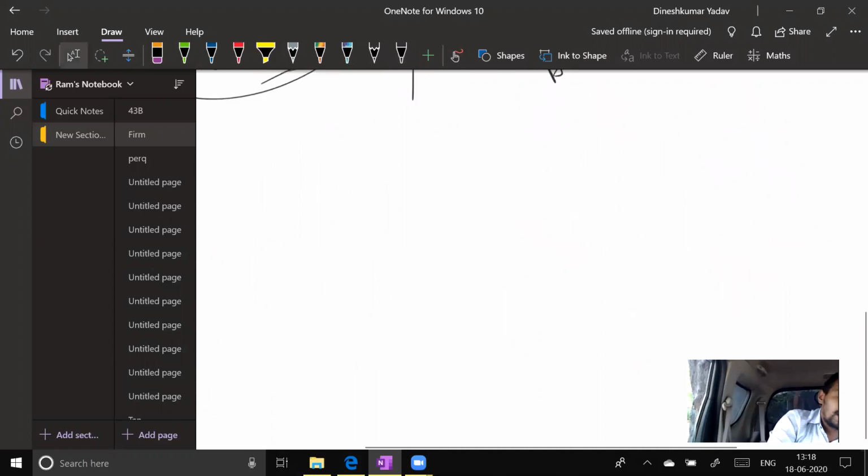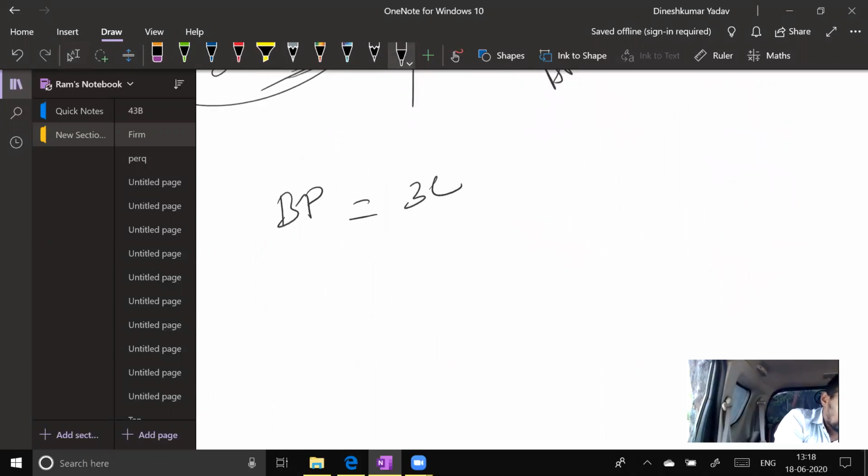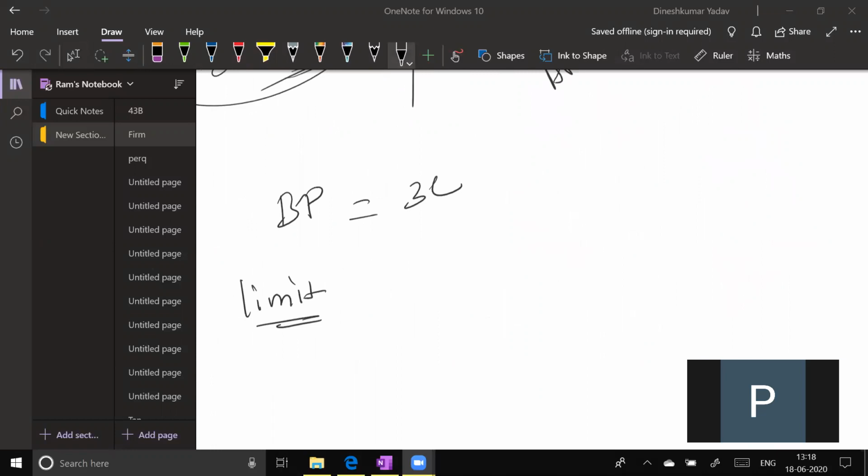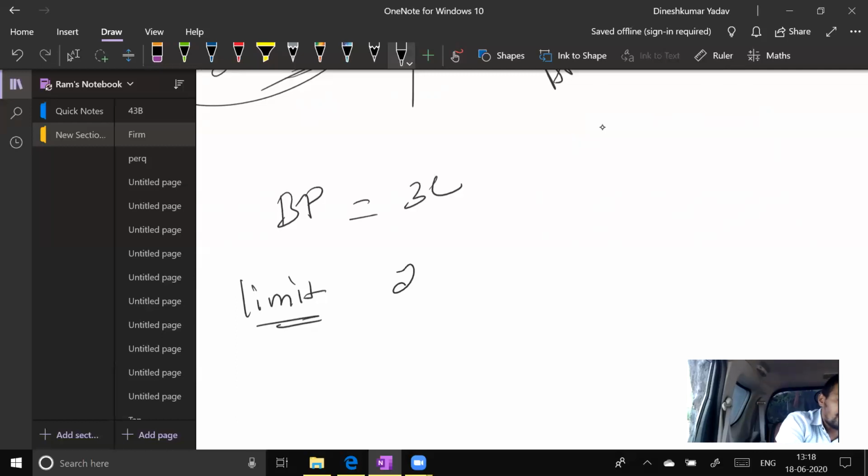Okay, now the third thing. My book profit is 3 lakh. Tell me the limit. 1,50,000 or 2,70,000, whichever is higher. Therefore, my limit will become 2,70,000. What if I paid actual remuneration of 2,40,000?